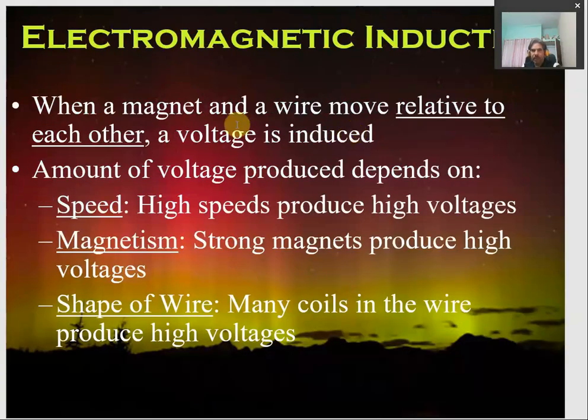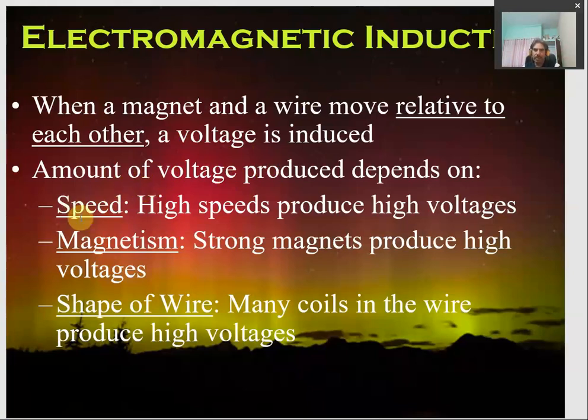So how can this change in the magnetic field be carried out? It can be carried out by any means. Whenever either the magnet is moving and the wire is at rest, or the magnet is at rest and the coil is moving, or both are moving towards or away from each other, in all cases the magnetic field will change, and once the magnetic field changes, voltage is induced, or we can say current is induced. There are a few things which we must understand about this induced voltage or induced current.